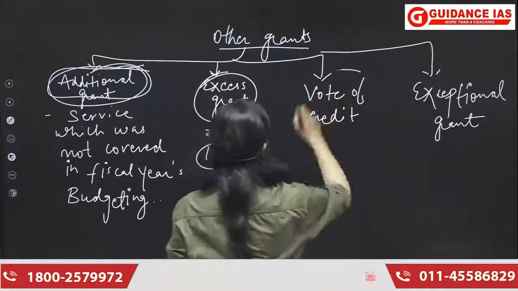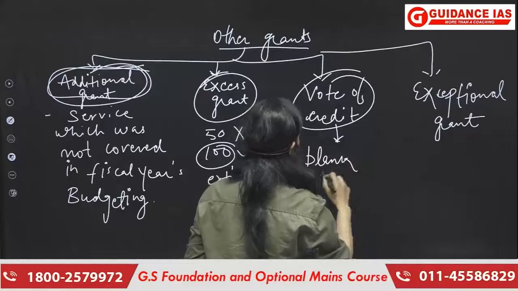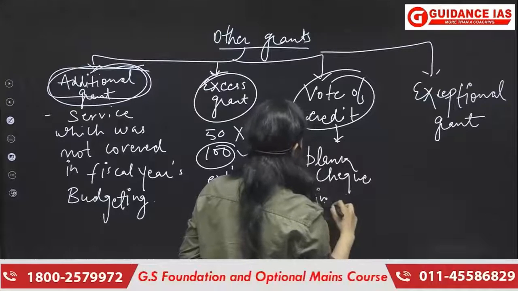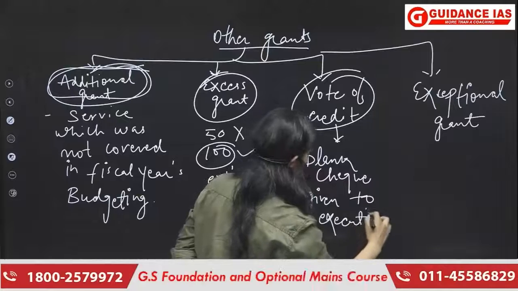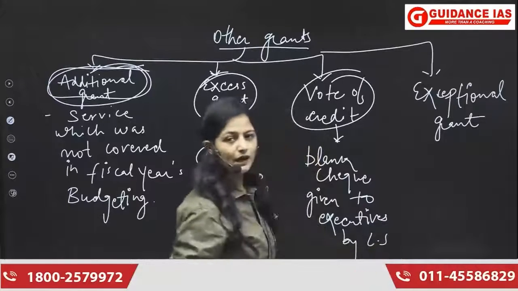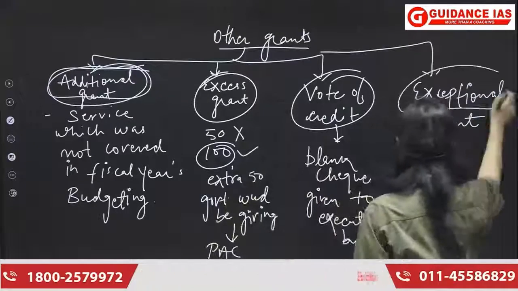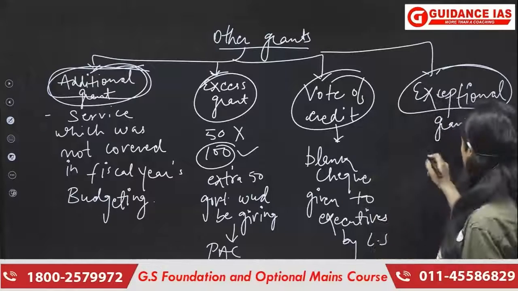Next is vote of credit. Vote of credit is like a blank check. This is like a blank check given to the executive by parliament, or by Lok Sabha. Next is exceptional grant. Exceptional, as the name indicates, is for some special purposes.